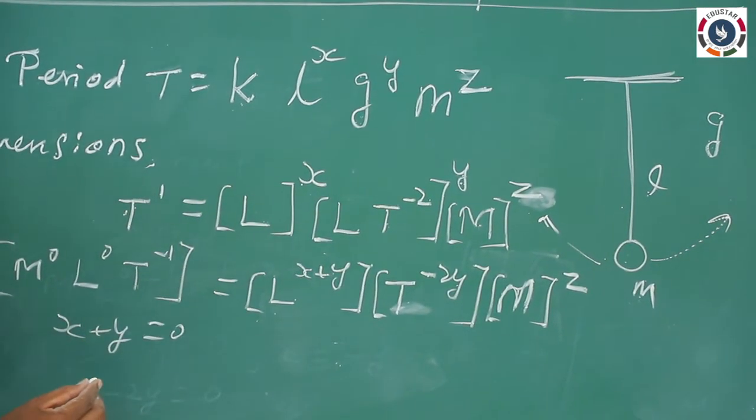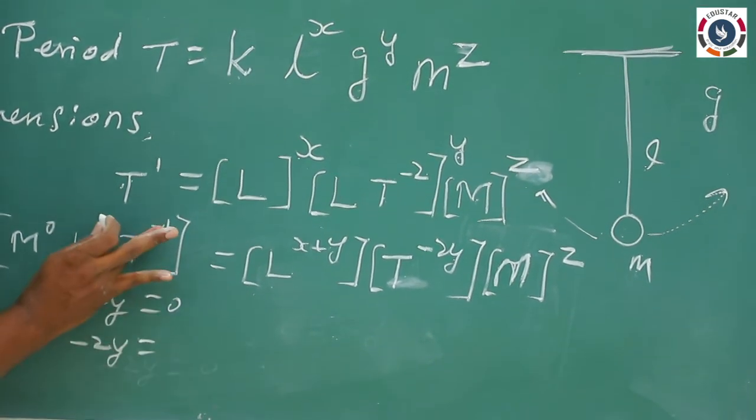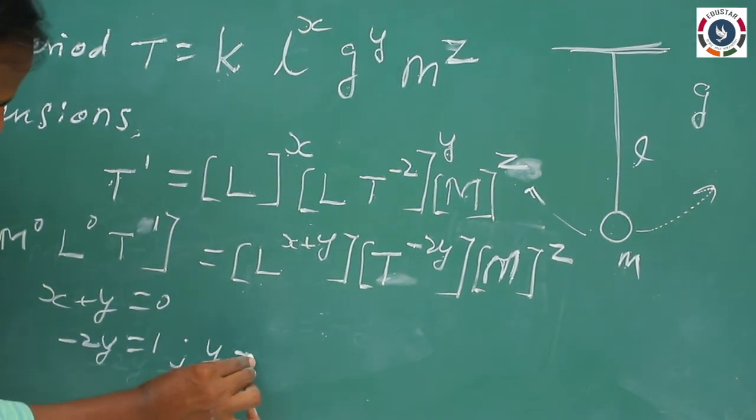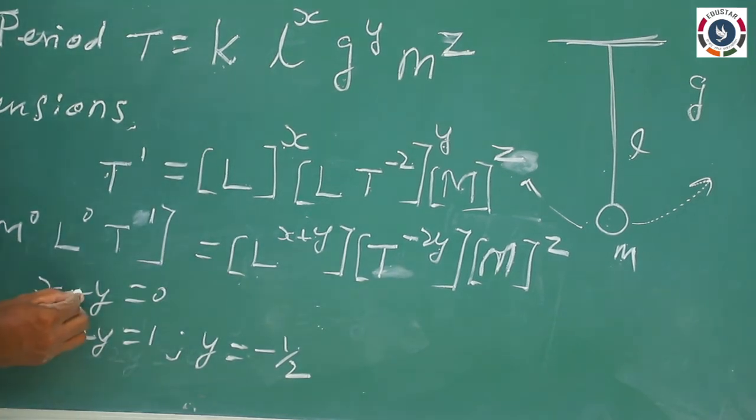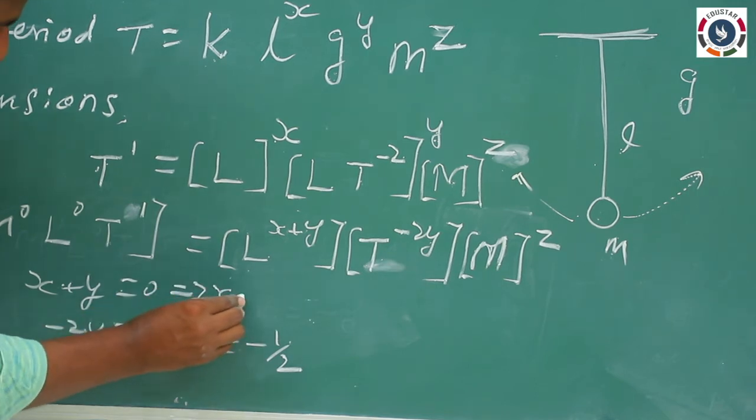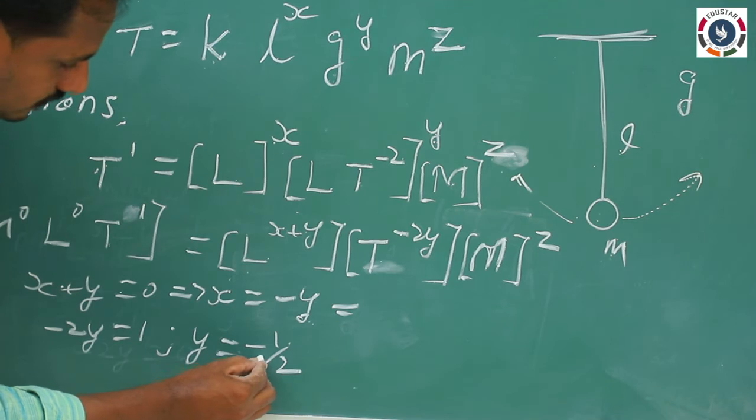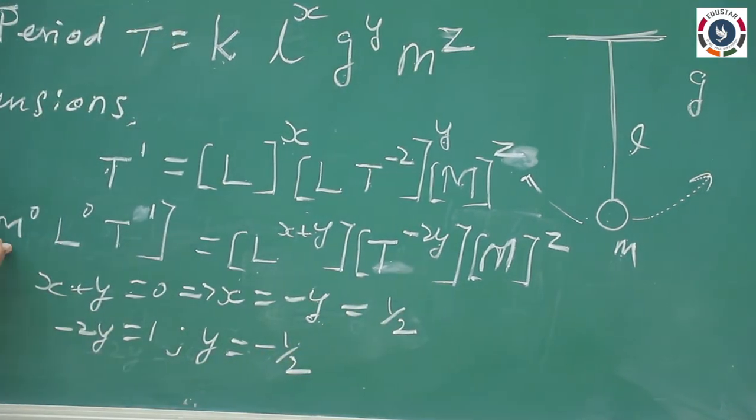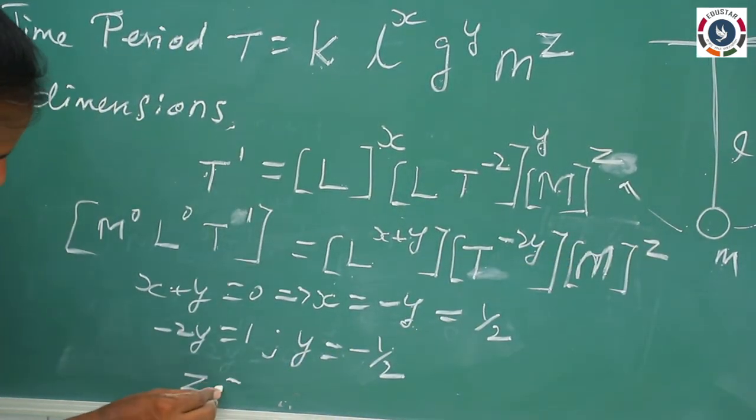And T to the power minus 2y, compared with T to the power minus 1, gives minus 2y equal to minus 1, so y equal to minus 1 by 2. Also x plus y equal to 0 implies x equal to minus y, so x equal to minus of minus 1 by 2, which is plus 1 by 2. And comparing M to the power 0 with M to the power z, z equal to 0.